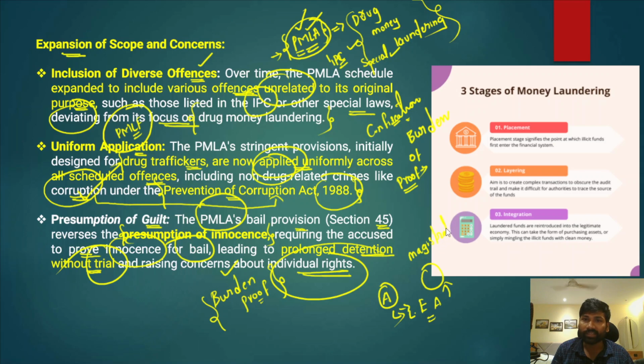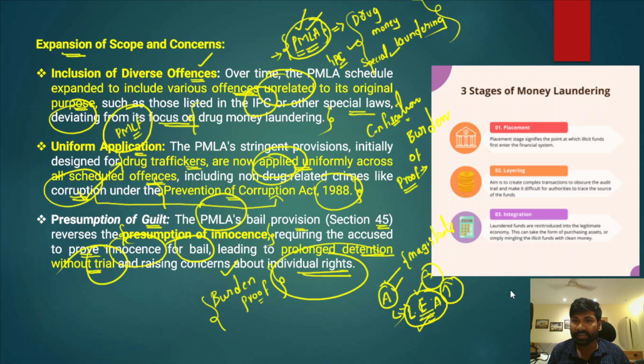And the magistrate asks the law enforcement agencies for the proofs. What are the proofs that person A has committed the crime? In this case, the law enforcement agencies are facing the burden of proof because they have to provide it.